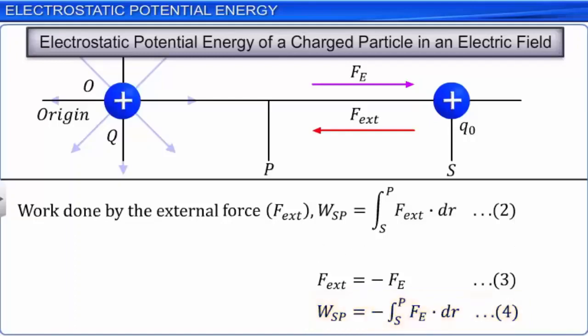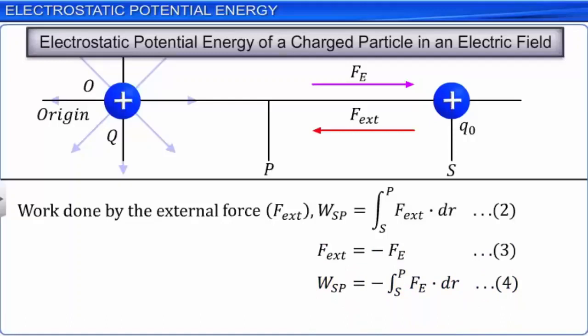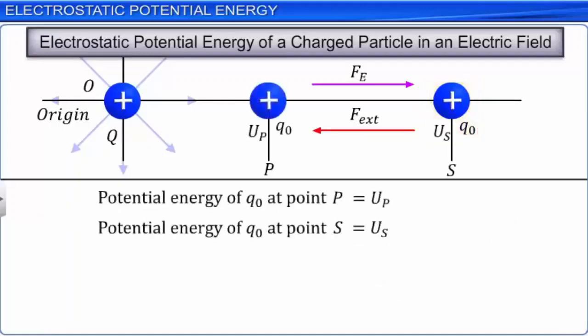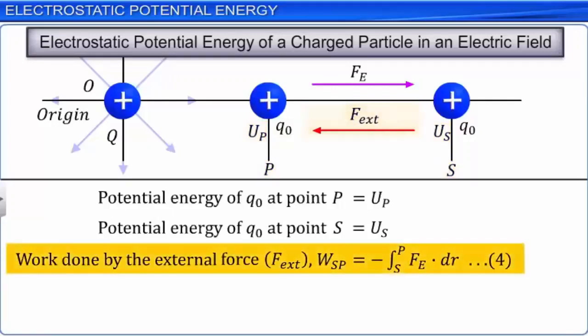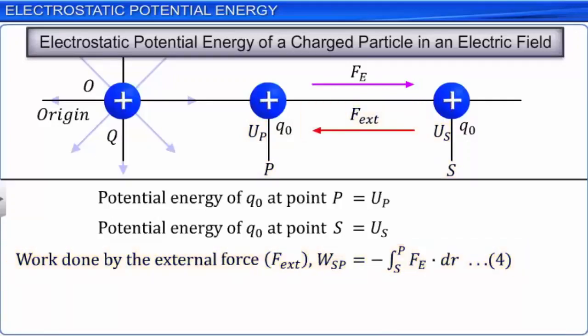Hence, at every point in the electric field, the charge Q0 possesses electrostatic potential energy. Let the potential energy of the charge Q0 at points P and S be UP and US respectively. The work done by the external force F, as given by equation 4, is also equal to the difference in the electrostatic potential energies of the charge Q0 at the points P and S in the electric field. Let this be equation 5.